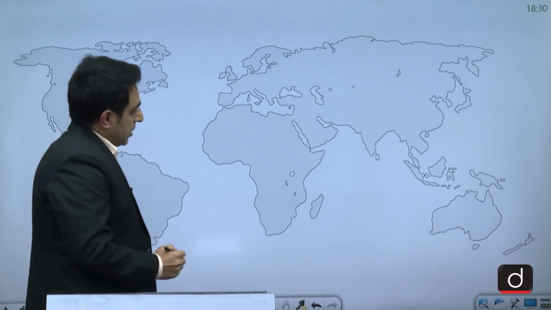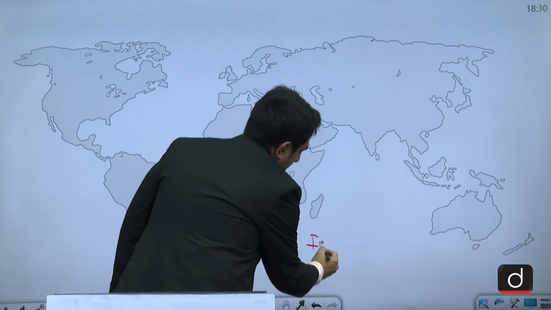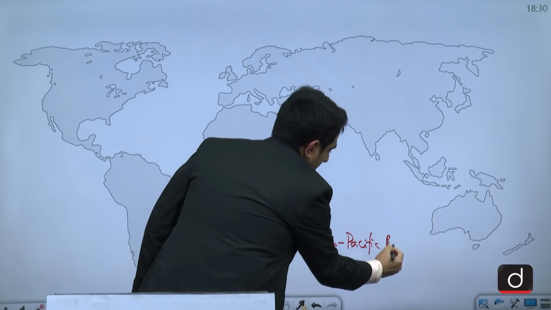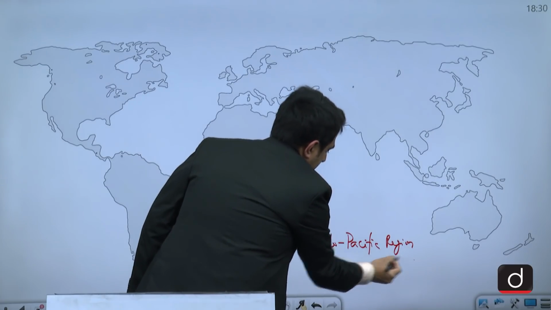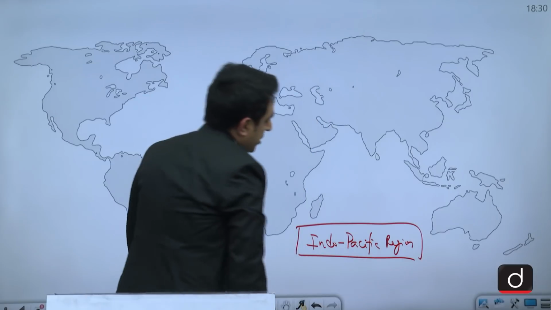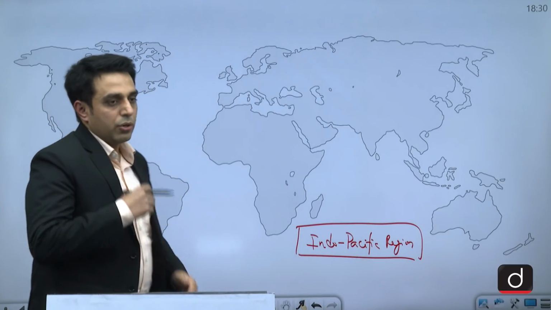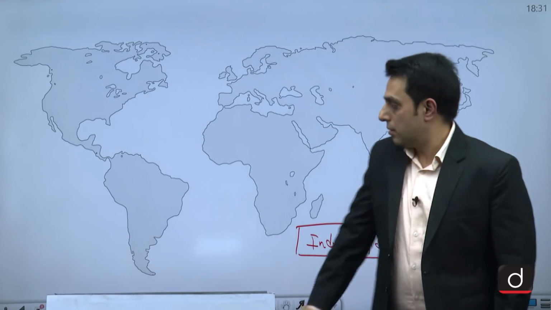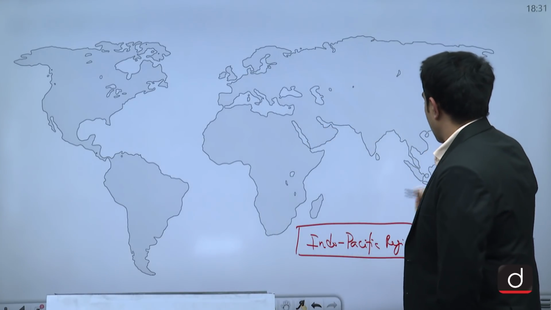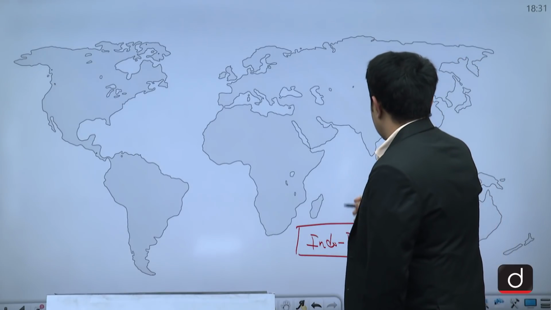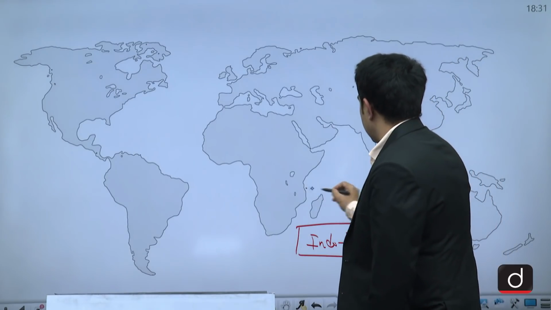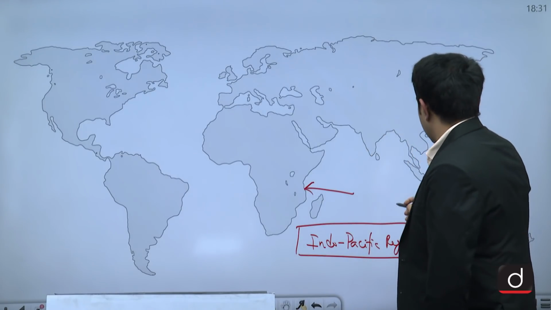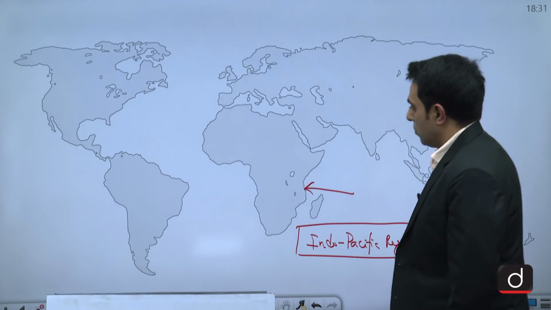So this question is asking us about the Indo-Pacific. First of all, we should be clear about what the Indo-Pacific is. The question is asking us that for the stability of the Indo-Pacific region, how Indo-US defense deals are more significant than Indo-Russian defense deals. Now the Indo-Pacific region, as per India's understanding, starts right from the east coast of Africa and it stretches up to the